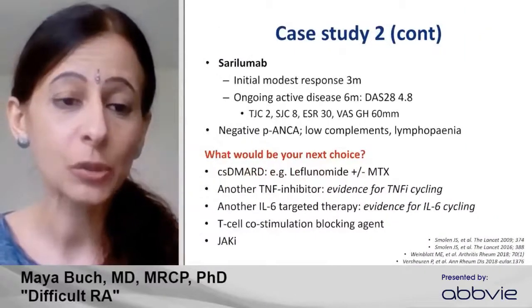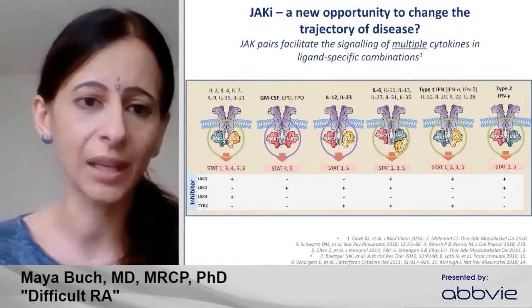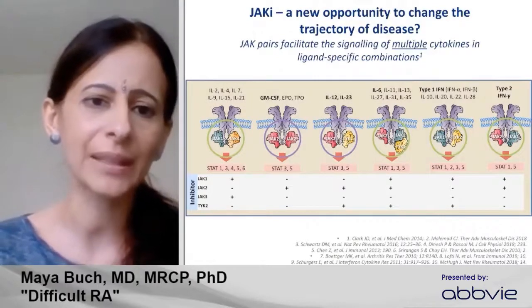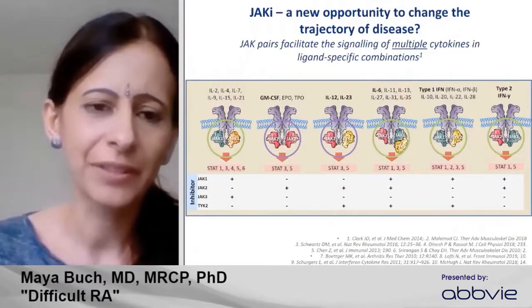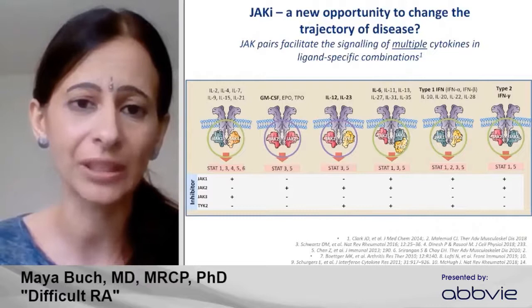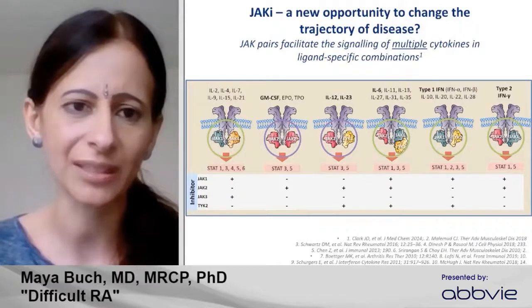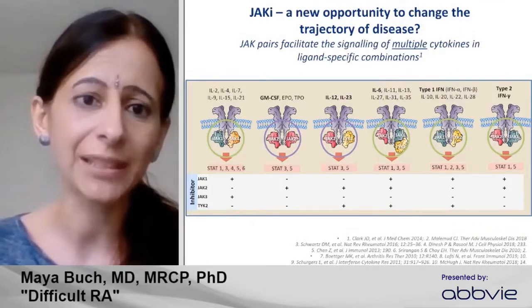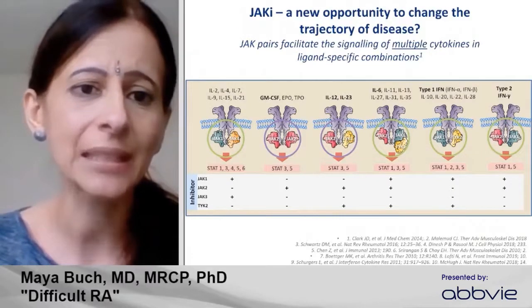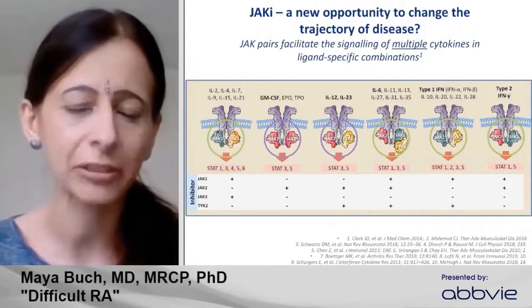Okay, so this patient actually went on to have a JAK inhibitor, and these have emerged as our newest class of therapy, the small molecule inhibitors that target the JAK-STAT pathway. And as you know, the JAK-STAT pathway facilitates a series of phosphorylation steps and enables the signaling of a multitude of cytokines. And I've highlighted ones here that particularly have been implicated in RA pathogenesis. And there may be an argument that this greater coverage of multiple cytokines, as opposed to, say, the monoclonal antibodies that target single cytokines, may afford a greater efficacy. And that might be relevant in patients with refractory disease.